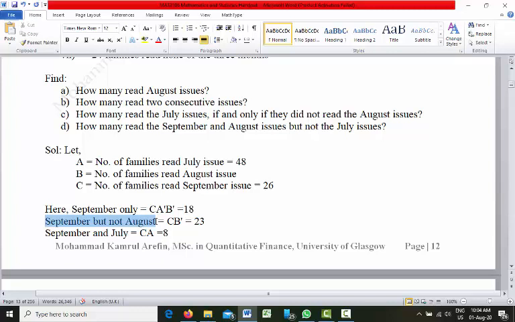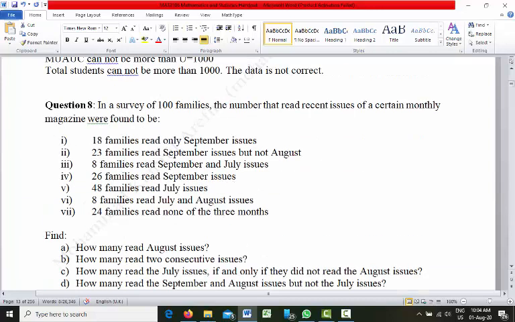So September but not August means C B prime. From the question we know that C B prime is 23, the families who read September issues but not August.